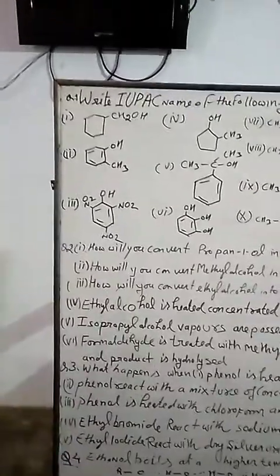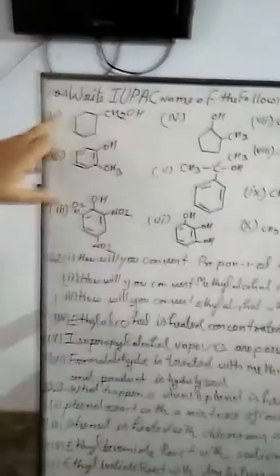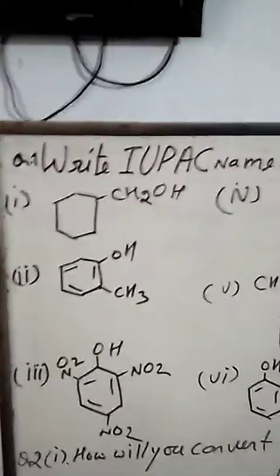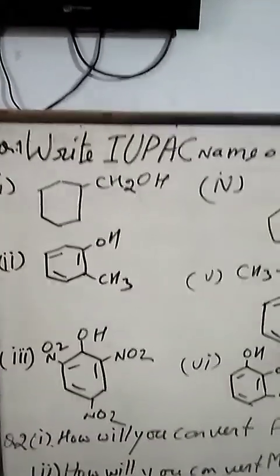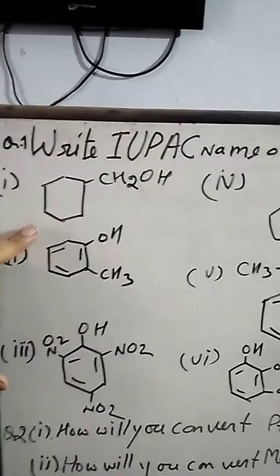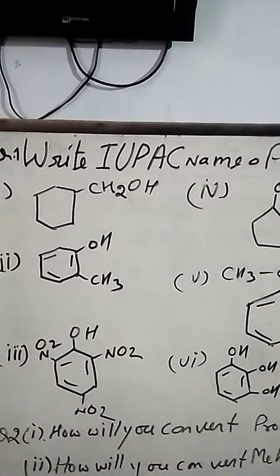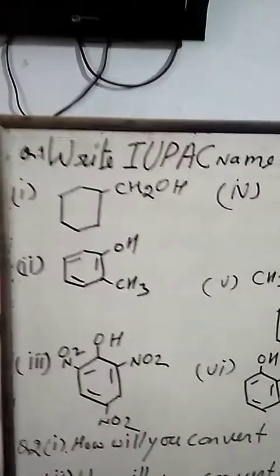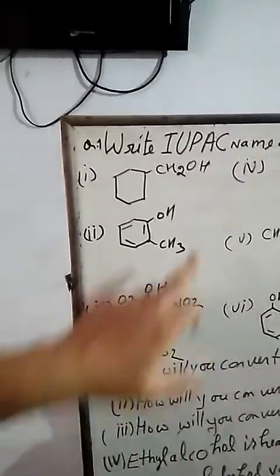This is a six-carbon closed chain compound, and it has a CH2OH. So simply we know that this is cyclohexane, and on cyclohexane there is a CH2OH. So simply this is cyclohexyl methanol. So the IUPAC name of this compound is cyclohexyl methanol.